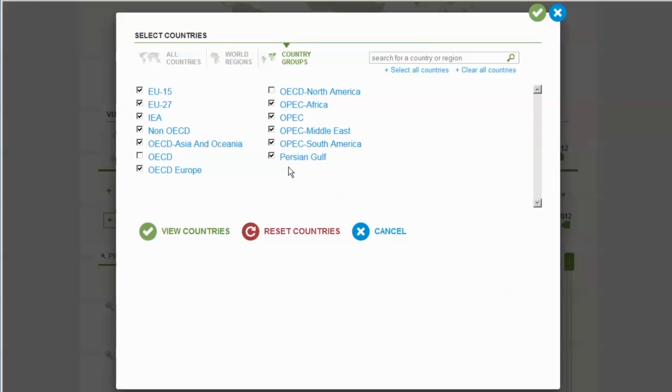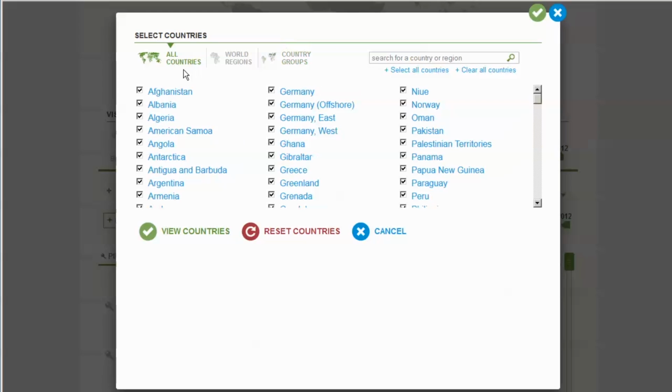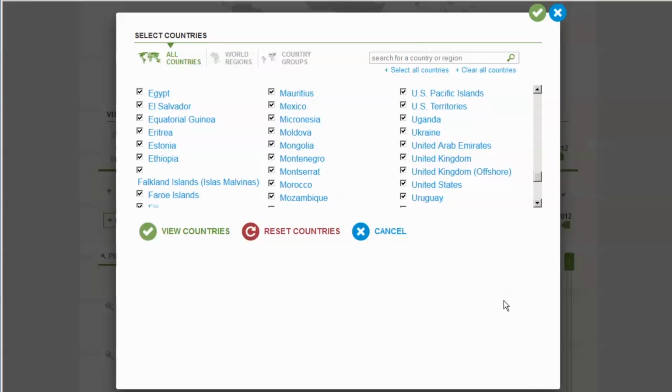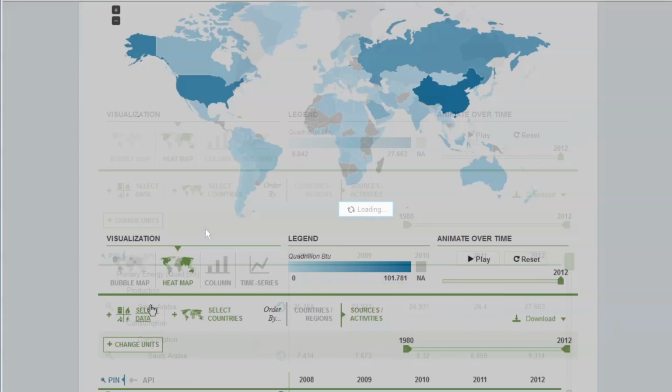We have data for over 200 countries, for up to 30 years back, so you can spend a lot of time here. If you're looking for a specific country, just type it here, like you did earlier. There are also quick buttons for selecting or removing all of the countries. Okay, we've covered selecting the geography we're interested in. Now let's cover the data.